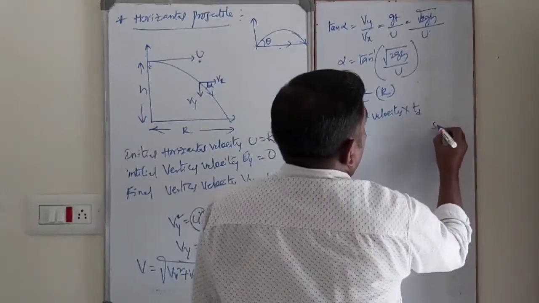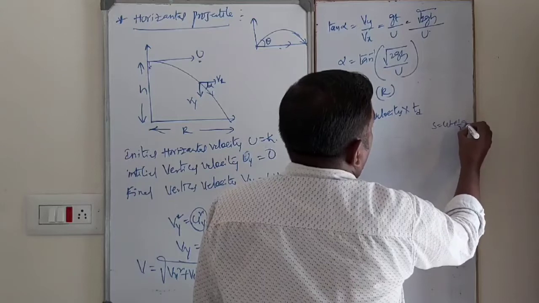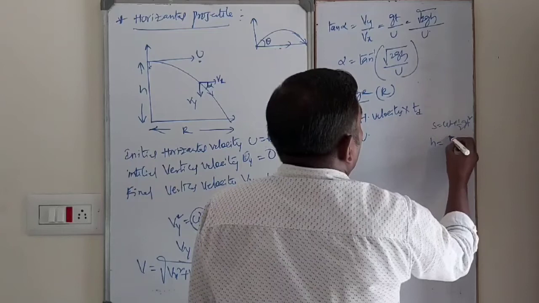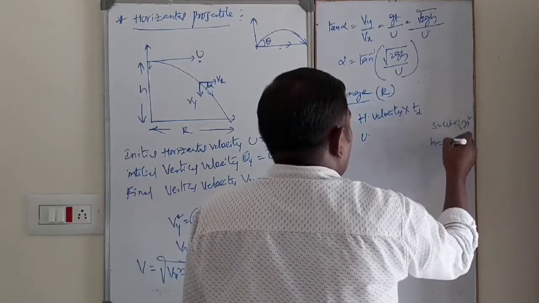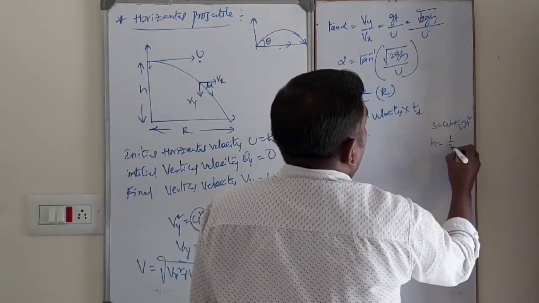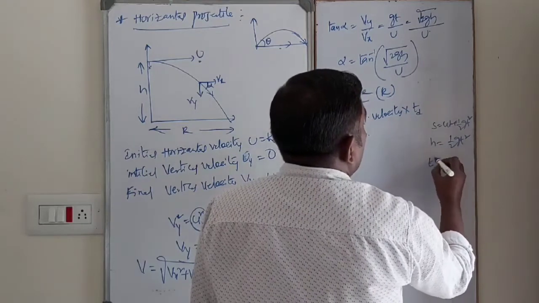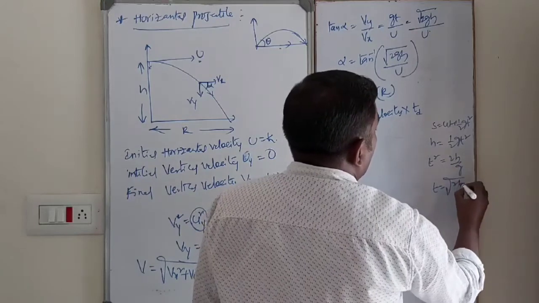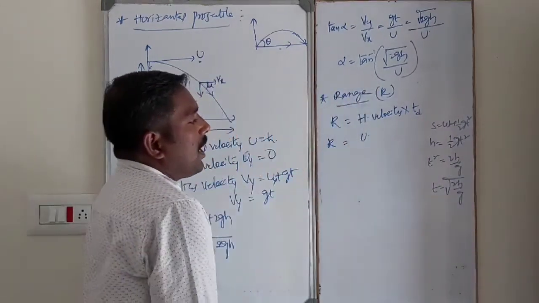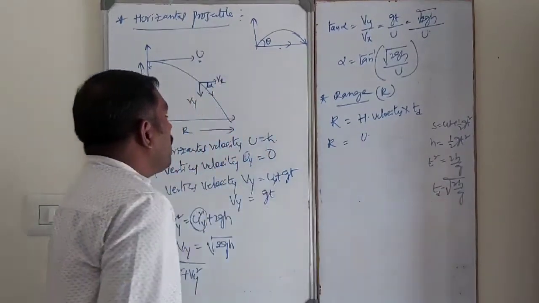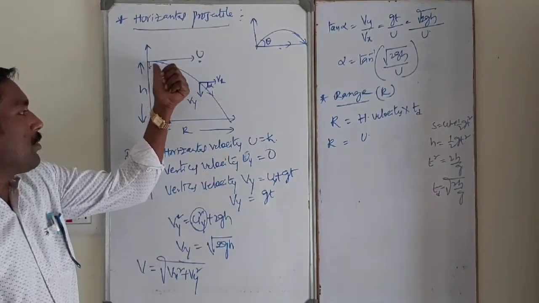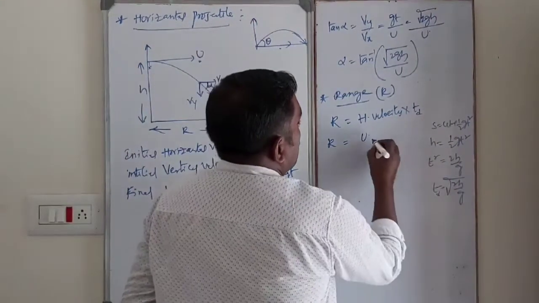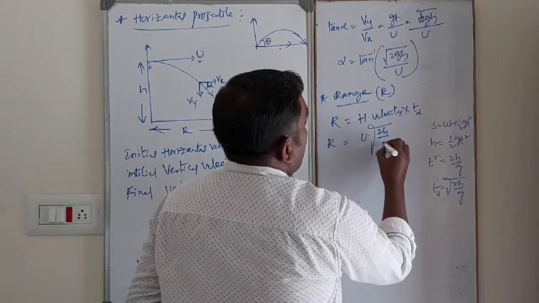Td means, using s is equal to ut plus half gt square. So s is nothing but h. Initial vertical velocity is 0, so half gt square. So t square is equal to 2h by g. T is equal to square root of 2h by g. This is the time taken by the body from maximum height to ground. So this is nothing but time of descent. Time of descent is square root of 2h by g.